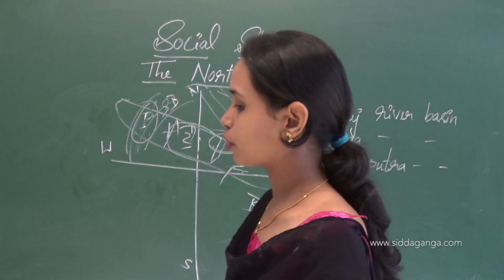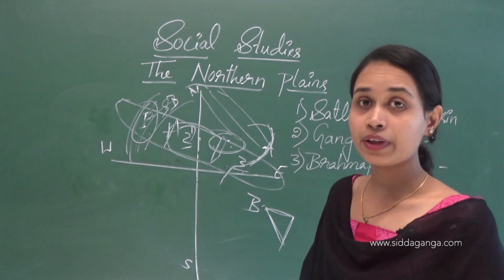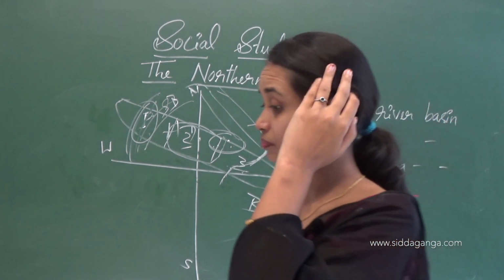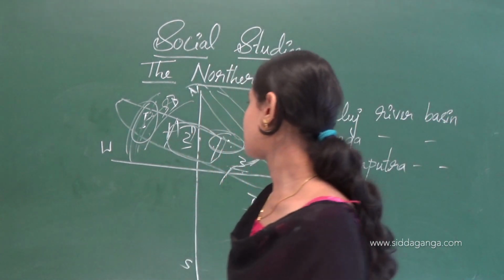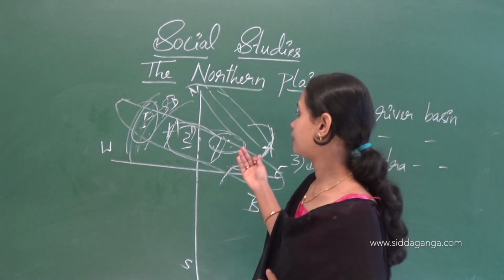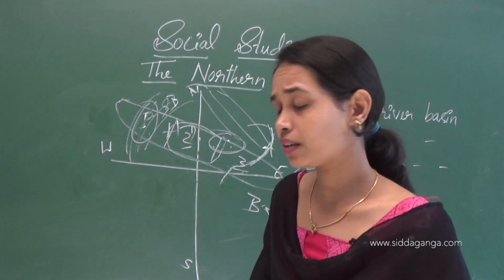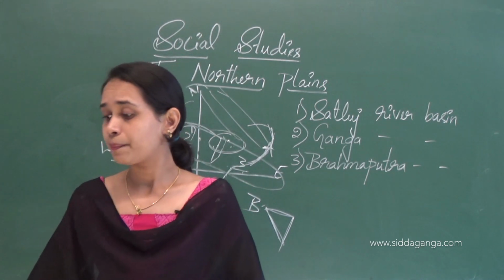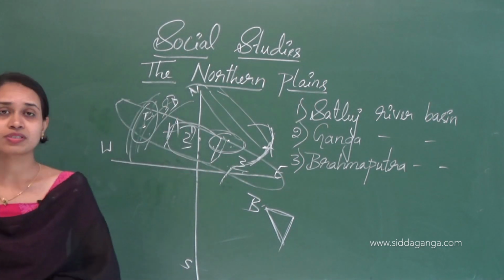The main crops grown here in Bihar are paddy, wheat, sugarcane and pulses. Bihar has good mineral deposits.